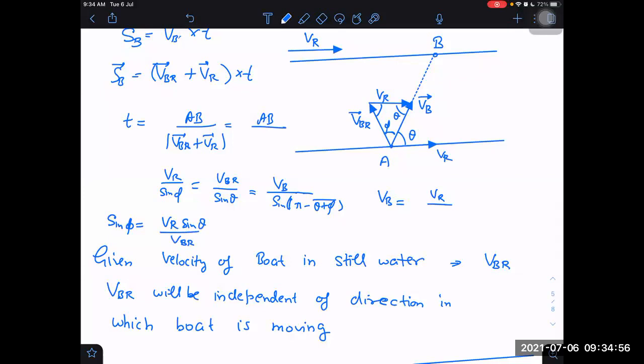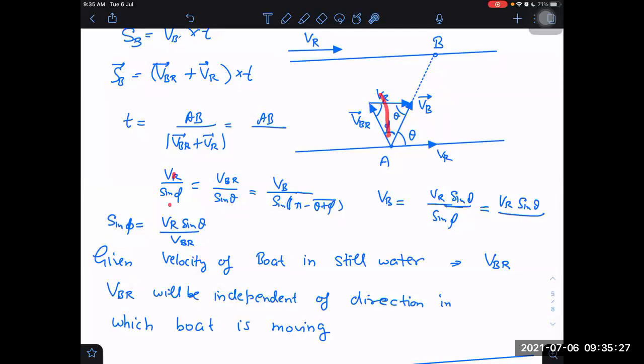Then I can write VR into sin theta divided by sin phi, which is equal to VR into sin theta upon sin phi. Sin phi is VR sin theta by VBR. Finally, VBR? No, it is wrong. I think I've done some mistake already. VB cannot be equal to VBR. Wait a second, let me check.